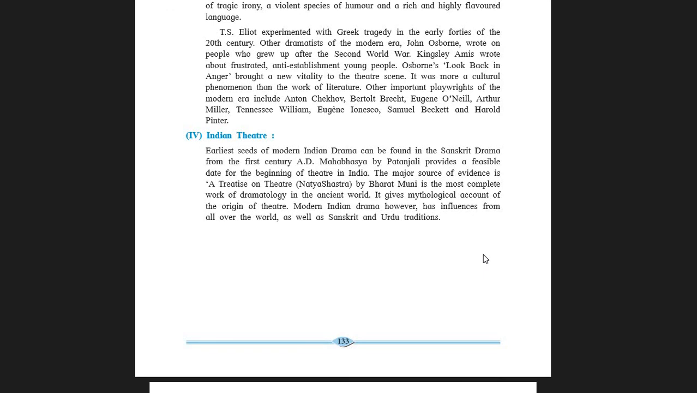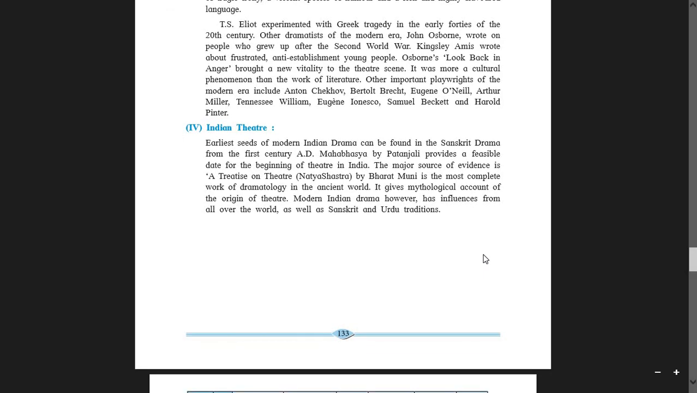Other important playwrights of the modern era include Anton Chekhov, Bertolt Brecht, Eugene O'Neill, Arthur Miller, Tennessee Williams, Eugène Ionesco, Samuel Beckett, and Harold Pinter. So students, these are the writers' names, and they all belong to the 20th century. Okay, you can just read it for your personal reference.